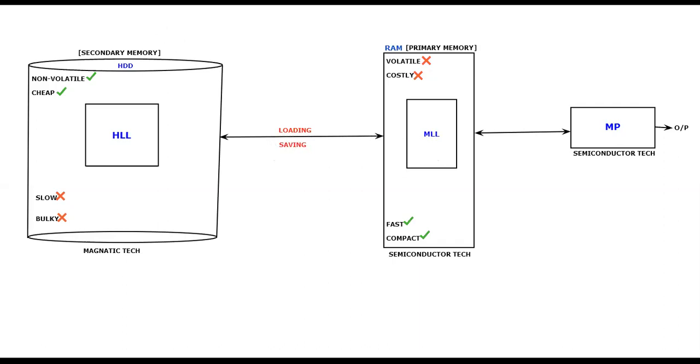Today I'll give some examples so you will understand in a better way. Assume that you have any movie or a song in your hard disk. You're going to double click on that. When you double click, a blue color circle will be rotating. That is because it is taking some time to take the data from the hard disk and place it on the RAM. That is what we call loading. So it is loading to the RAM.